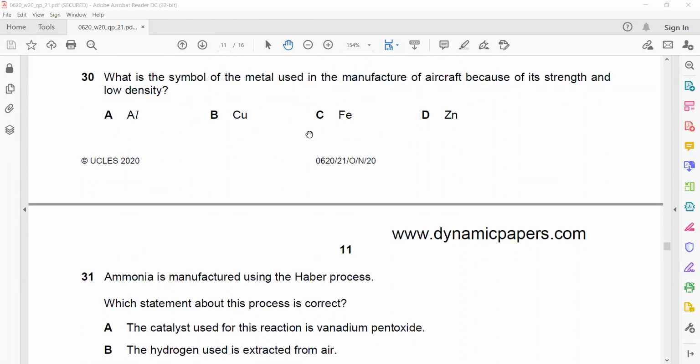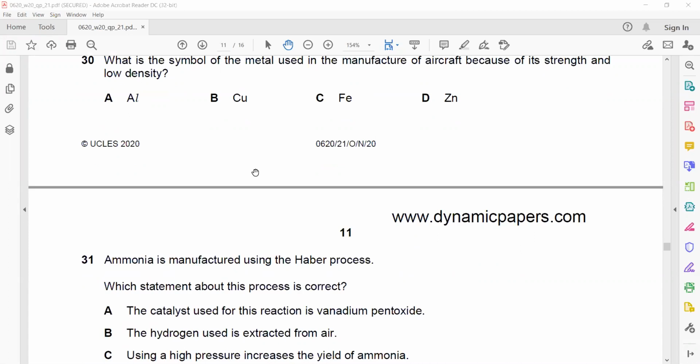Question 30. What is the symbol of the metal used in manufacture of aircraft because of its strength and low density? So the element which we use for the aircraft body is aluminium, because of its strength and low density. Symbol for aluminium is Al. Alloys of aluminium are used, but the main substrate is aluminium.